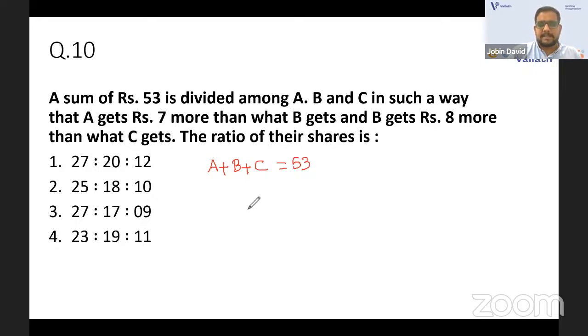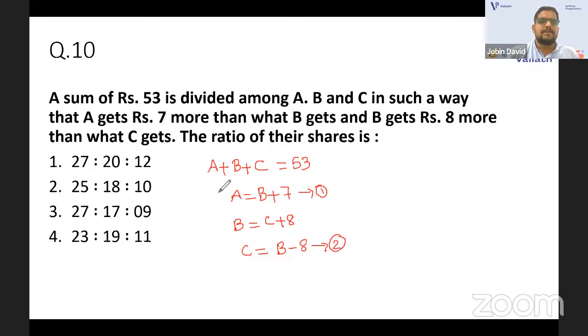Now the second one: A gets 7 more than what B gets. A is equal to B plus 7. That is the first equation. And B gets 8 more than what C gets, so B is C plus 8. That is the second one. But I need to take all the variables in terms of B. So let us take C is equal to B minus 8 from this equation. That will be equation number 2.